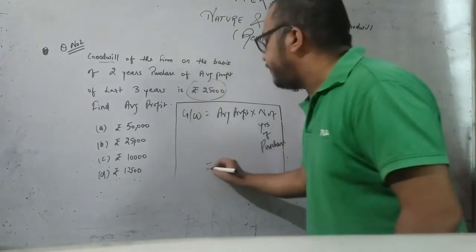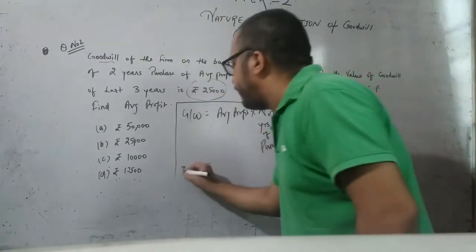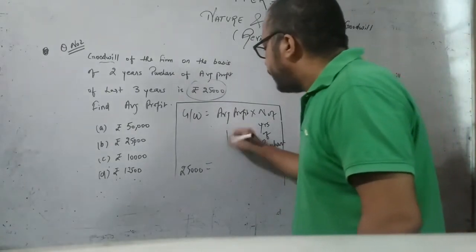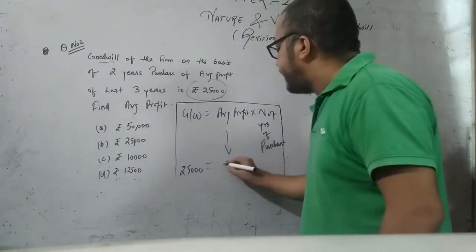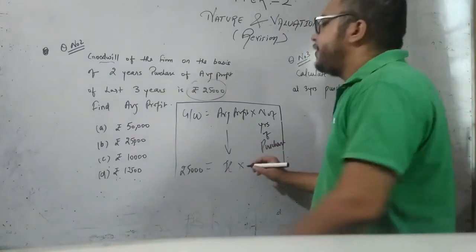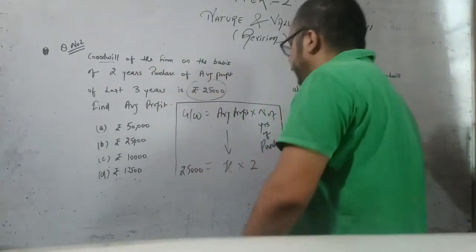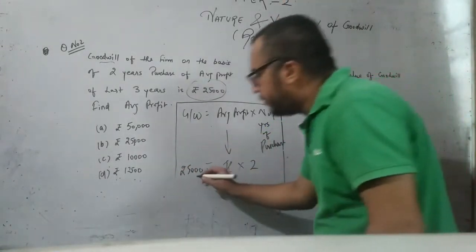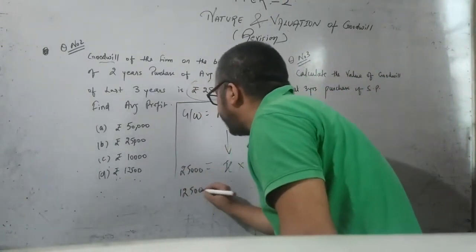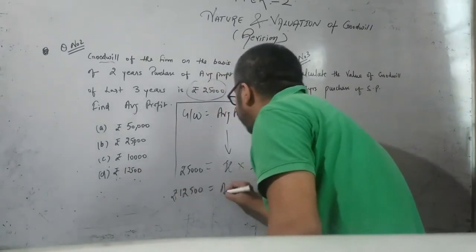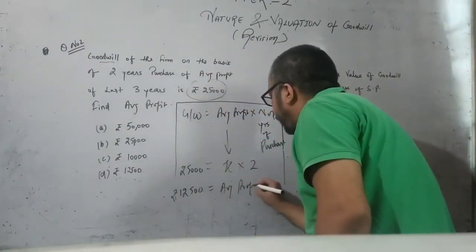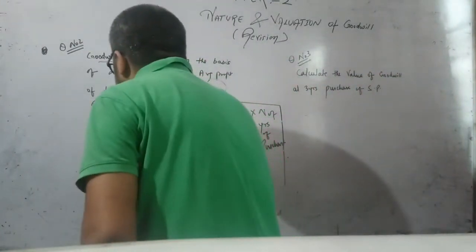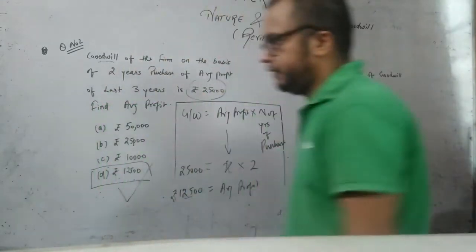Now when we substitute the values given to us, goodwill is rupees 25,000, average profit is the requirement of the question, or I am assuming it as X, and number of years of purchase is already given to us, 2. So when we take this 2 from right hand side to left hand side, it will be a divide. So the final answer is 12,500. It means the average profit of the business is rupees 12,500, which is in option D. Therefore, option D is correct.